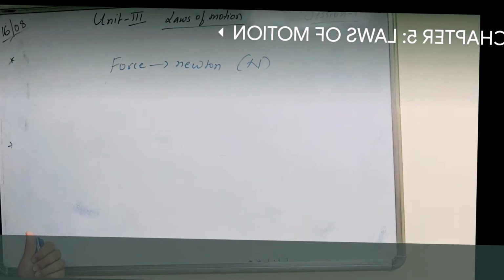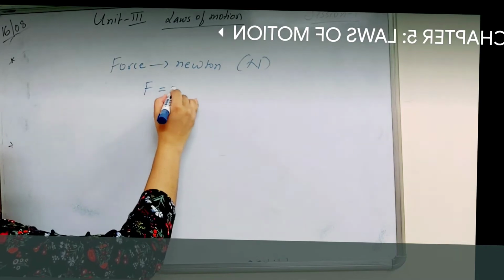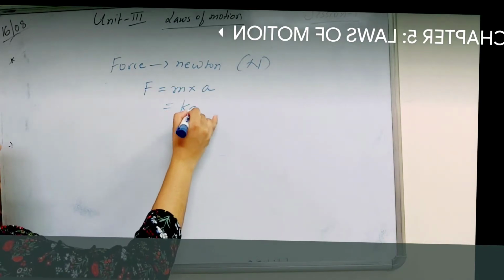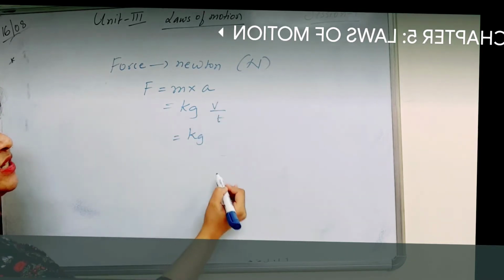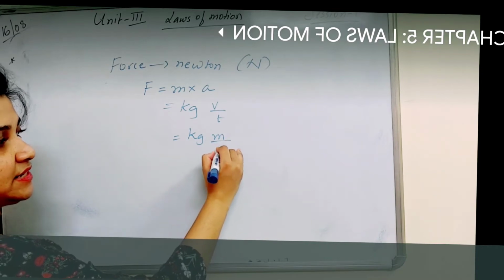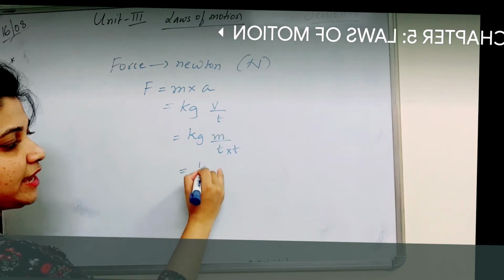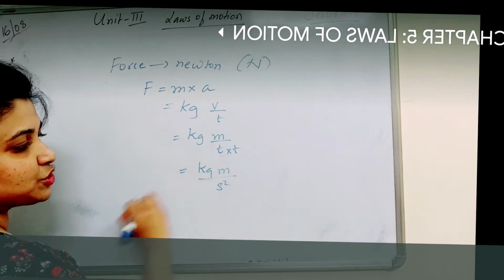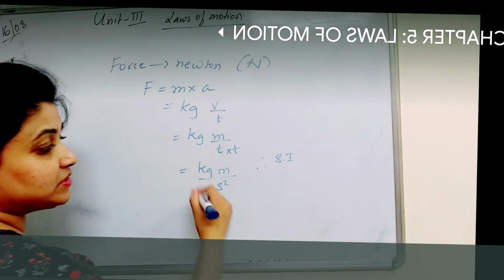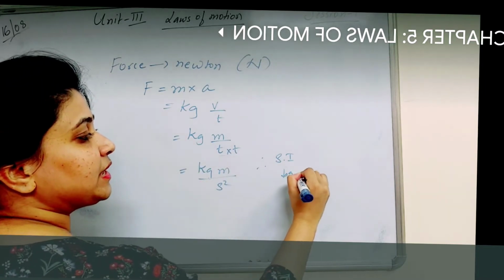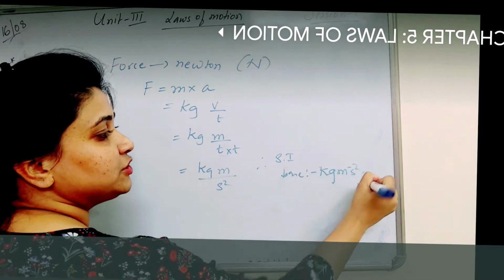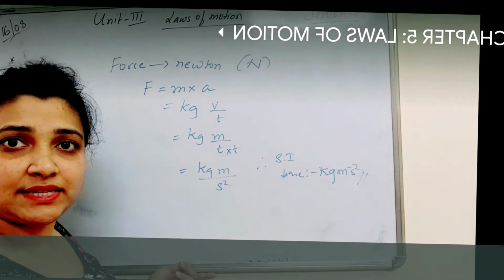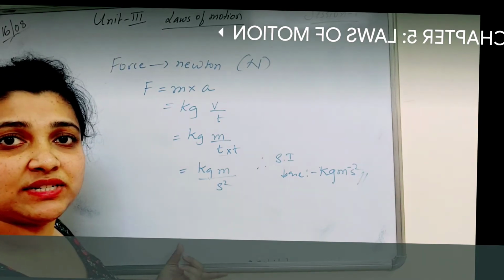And also we know that it is measured. What is the formula for force? Mass into acceleration. Mass is kg. Acceleration is change in velocity divided by time. So this is kg. Velocity is meter per second, divided by time, so it will become kg meter per second square. Therefore the SI base unit of force is kg meter per second square. Right? Am I right? We had already studied this in units and dimensions.